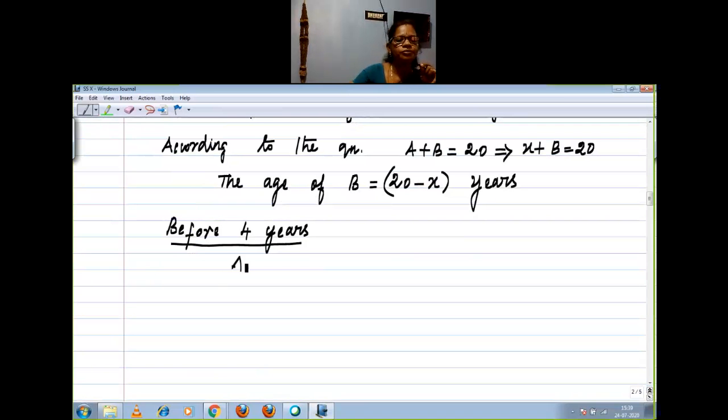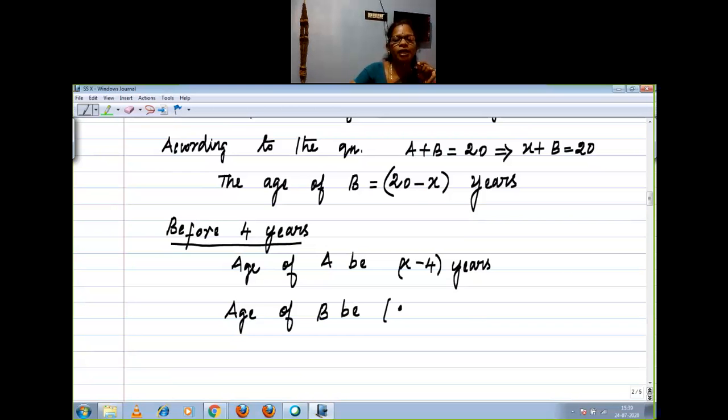Age of A, what? Age of A you consider as X, present. Before, what is it? X minus 4 years, right? X minus 4 years. Age of B, what is it? 20 minus X minus 4 years. How I wrote that, you got it, children? 20 minus X is the age at present. Before 4 years means you want to subtract, right?